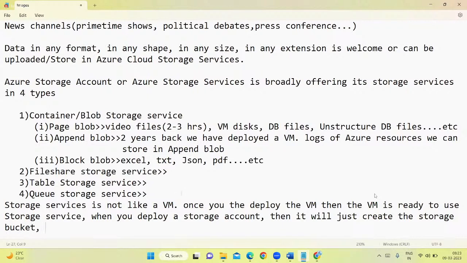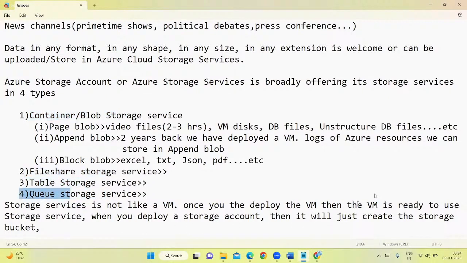Again, inside this storage bucket, what you want to consume, if you want to consume this container blob storage service, then you have to implement it separately. If you want to use this file share storage service, then you have to implement it separately. Inside this storage account service, if you want to use this one, then you have to implement it separately again. You cannot expect that I have deployed the storage account, then I can use anything, this one, or this one, or this one. No. Again, you have to implement it separately, whichever you want to use.